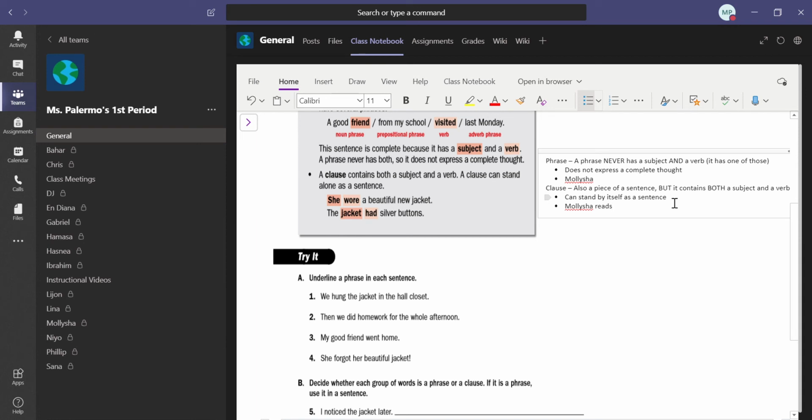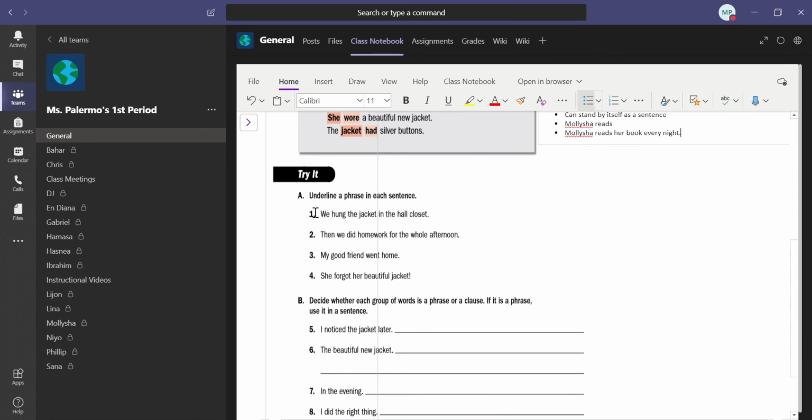That could be its own sentence. I have my subject, I have my verb. It can also be a piece of a sentence, because what if the rest of my sentence was, Malisha reads her book every night? I just added more details to really make this more of a complete thought. So that's the difference between clauses and phrases.